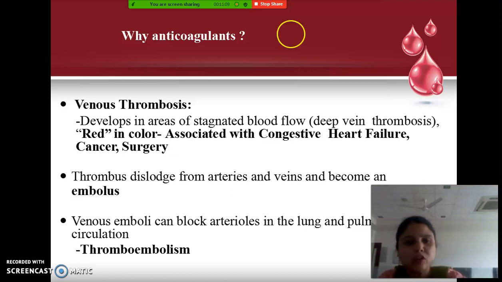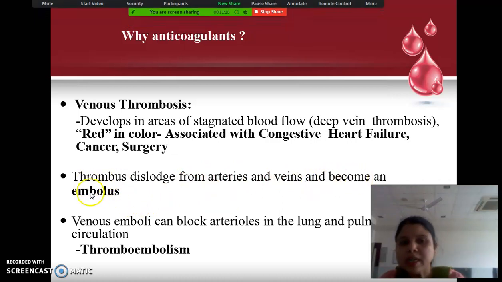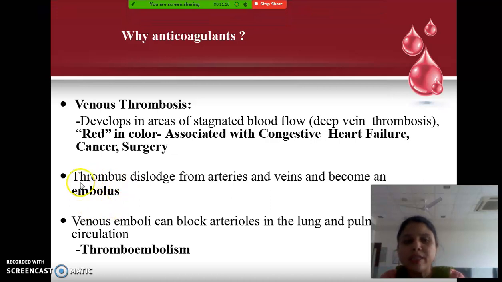It is mentioned here also that thrombus dislodges from arteries and veins and becomes an embolus. So what is an embolus? It is a floating clot, or you can say a floating thrombus. Now a venous embolus can block the arterioles in the lung and pulmonary circulation, and this is called thromboembolism. When the floating clot blocks the arterioles of your lungs and pulmonary circulation, that condition is called thromboembolism.